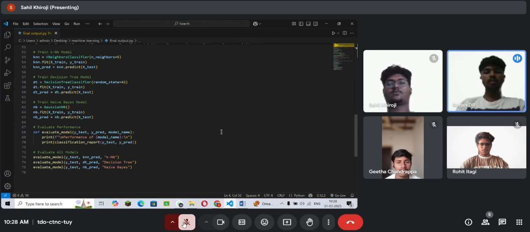And in the last, evaluating all models. evaluate_model(y_test, knn_pred, "KNN"). It calls evaluate_model to print the performance metrics of the KNN model. In the next line, evaluate_model(y_test, dt_pred, "Decision Tree"). It calls evaluate_model to print the performance metrics of the decision tree. And in the last line, evaluate_model(y_test, nb_pred, "Naive Bayes"). It calls evaluate_model to print the performance metrics of the naive Bayes model.